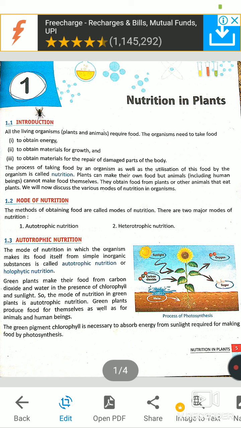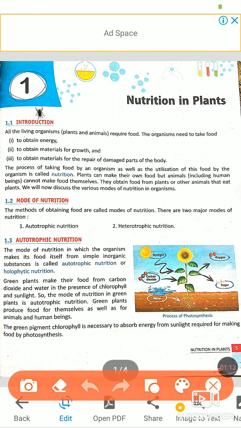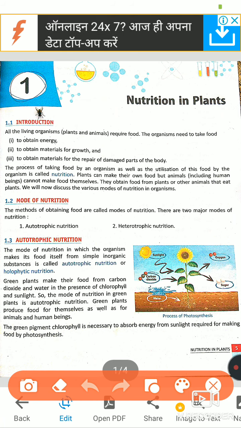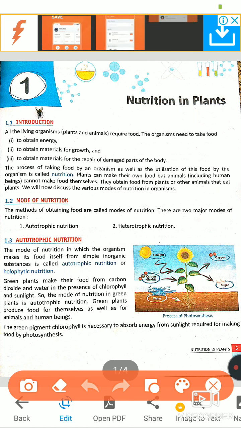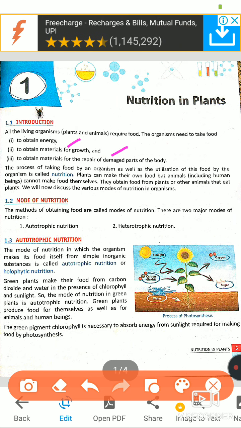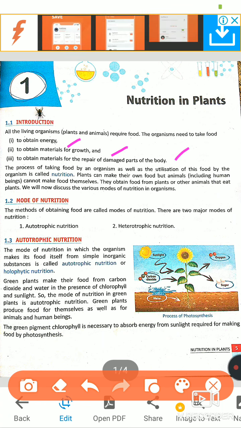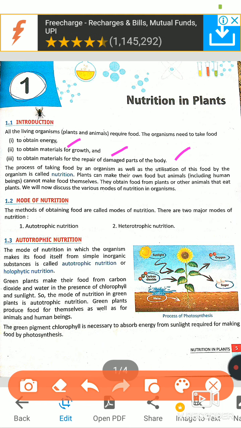So in the introduction, all living organisms require food. As you know, without food we can't survive on the earth. And why do we need food? To obtain energy, first one. To obtain material for growth like vitamins, protein, fat, etc. And to obtain material for the repairing of the body, like sometimes we get some wound or scratches on our body, and you saw sometimes they disappear, they heal automatically.